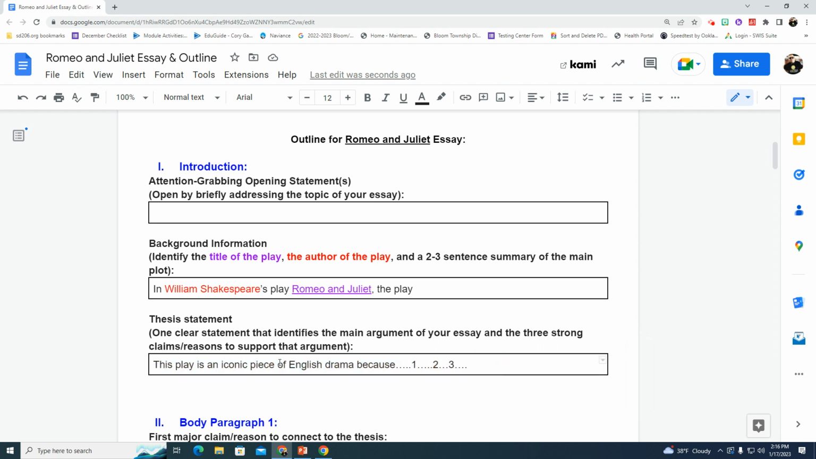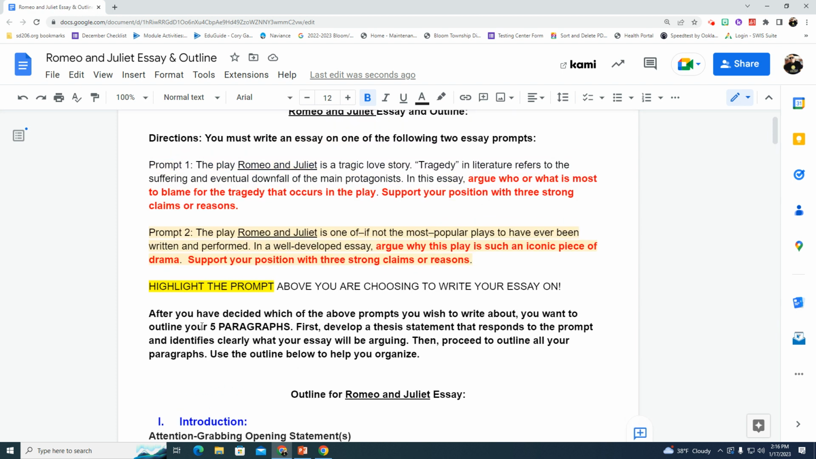All right, if you're back, then I'm assuming your thesis statement is done and you have this box complete, right? But you're ready to then finish the rest of your introduction. So you go back up to the top here. The introduction, you have to open up with some attention-grabbing statements, all right? Now, you want to open up by briefly addressing your topic. So what is the topic of my paper? Well, if you're doing the first prompt, the topic of your paper is blame for a tragedy, right? That's ultimately what you're talking about. Guilt. Who deserves blame for the tragic events.